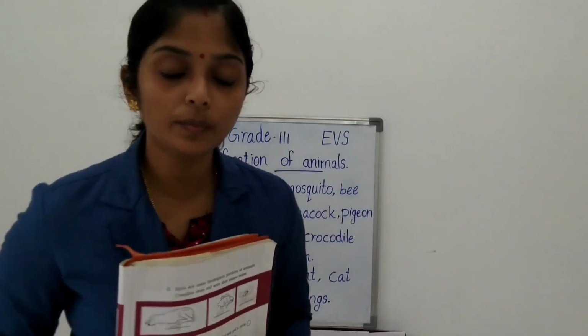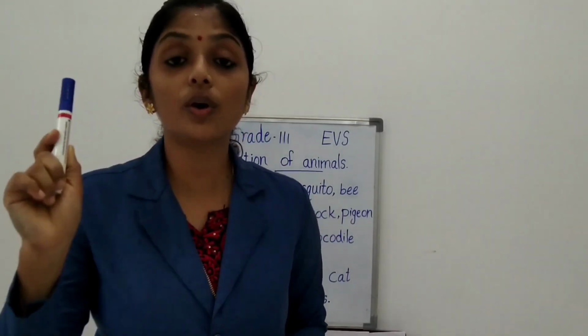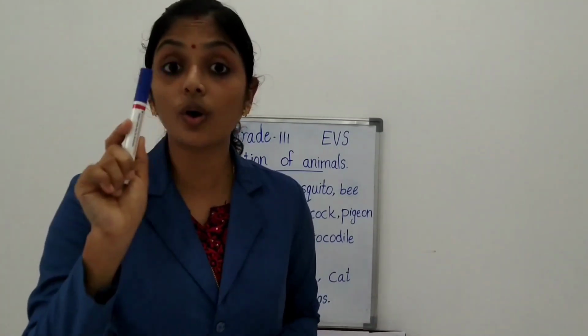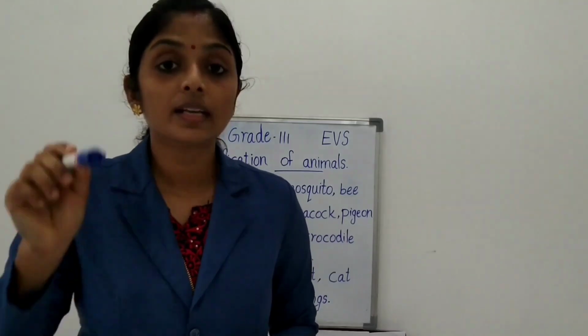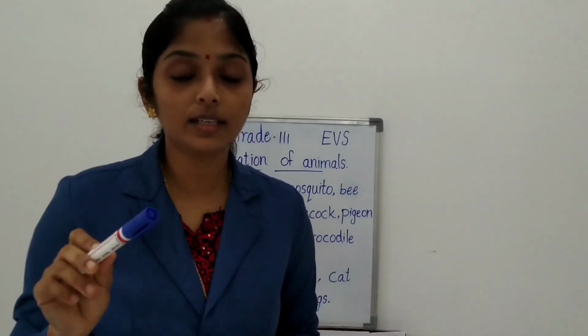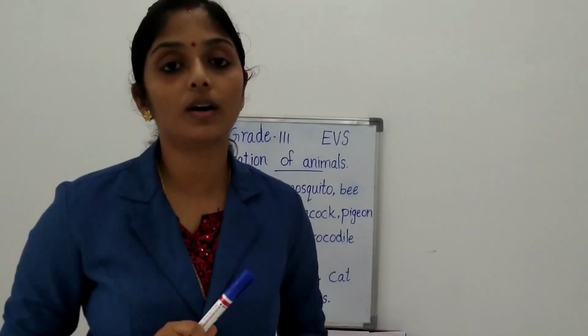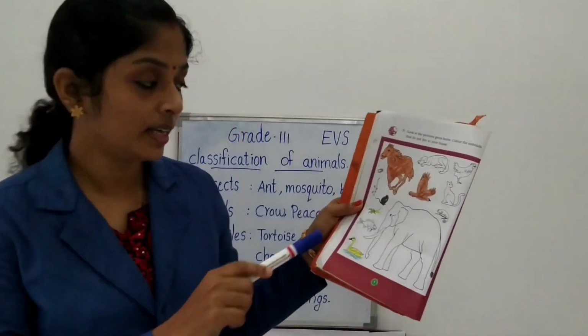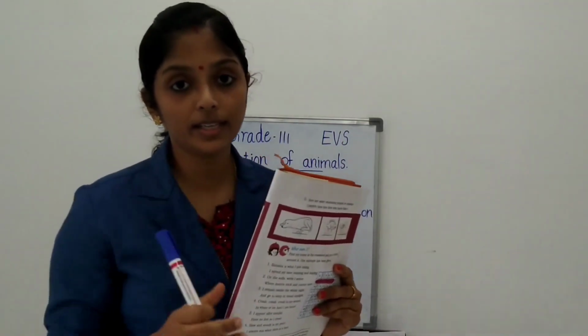You want to color the animals which do not live in your house, maybe the elephant, the horse. So you have to color it.